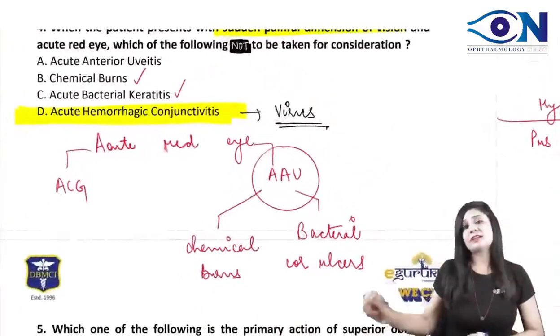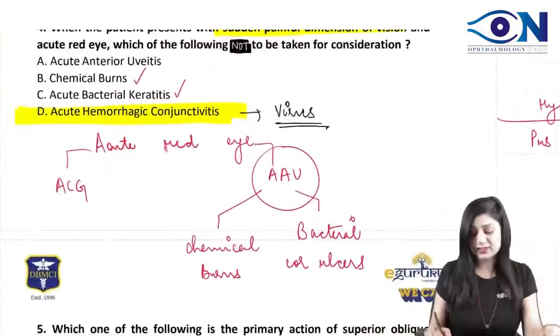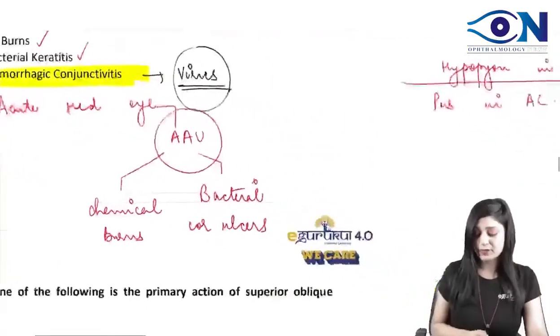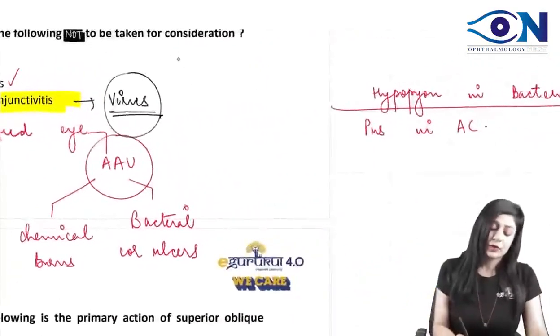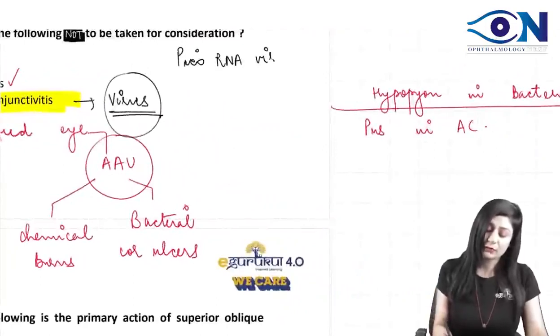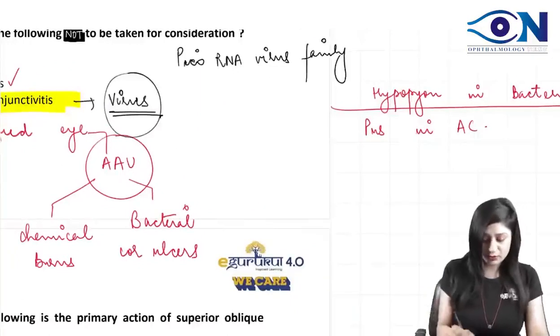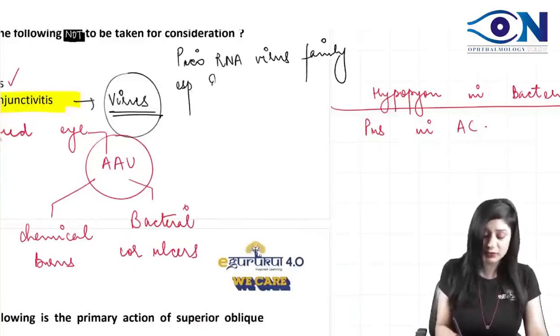Come on. It is most commonly caused by a virus. So which virus is actually responsible for acute hemorrhagic conjunctivitis? It is the picornavirus family, the whole family. And apart from this, especially the enterovirus type 70.